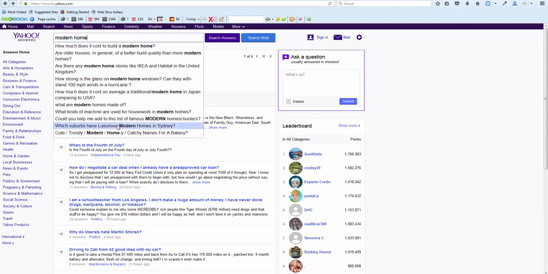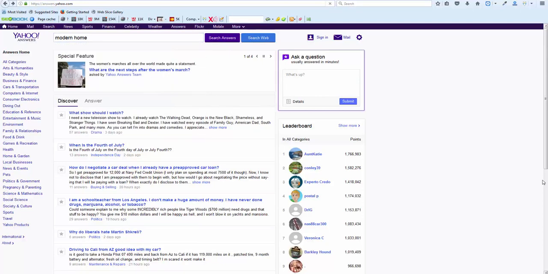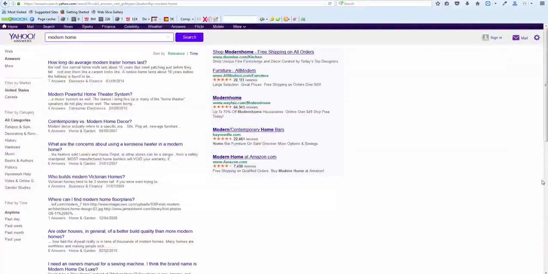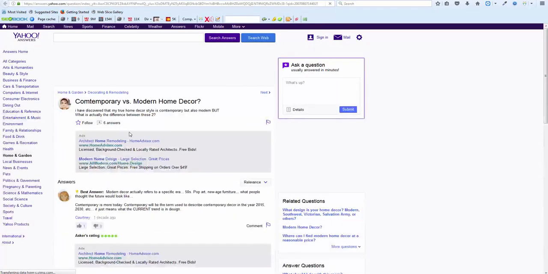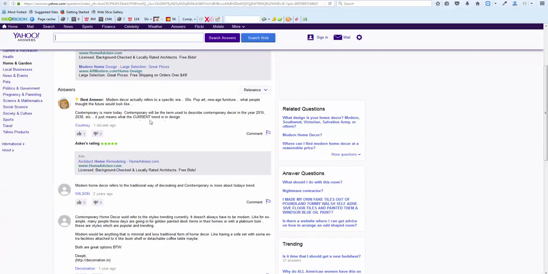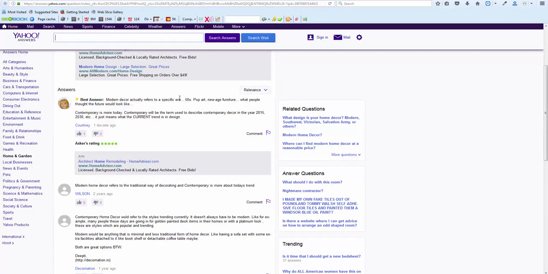The idea here is, once again, we're just going to click search answers and really just sift and sort for anything that really sticks out. Based upon where a consumer is at in their sales cycle, if they're just looking for information, if they're considering purchasing, you can really find answers that are specific to that. So if I were writing about what is it, well, then it tells me that modern decor actually refers to a specific era in the 50s.